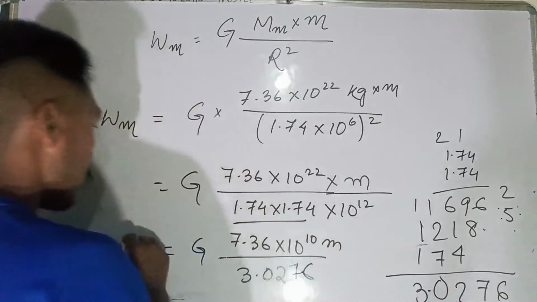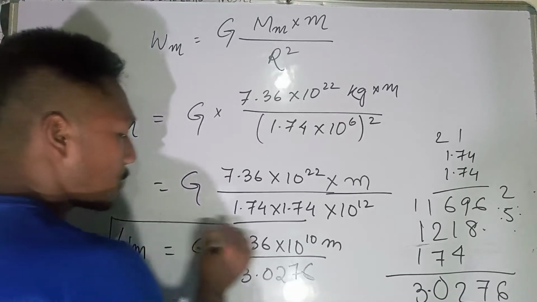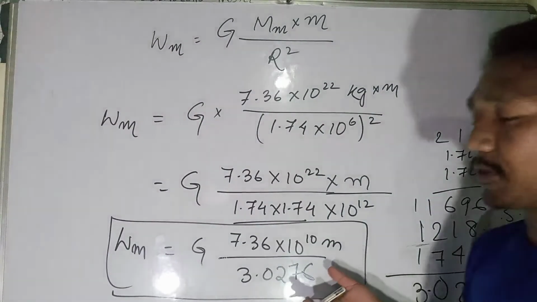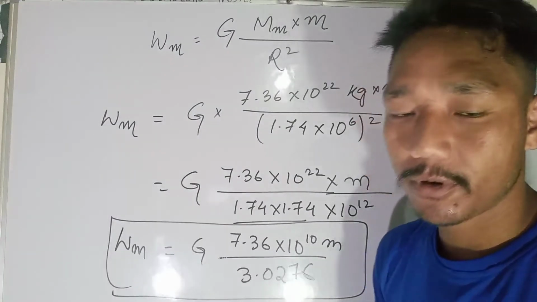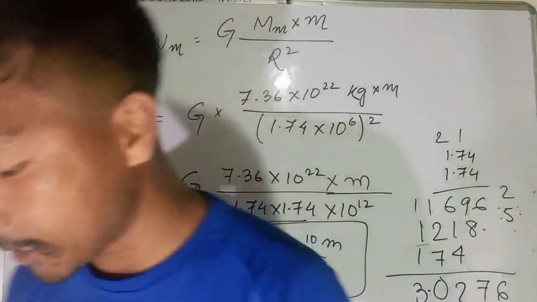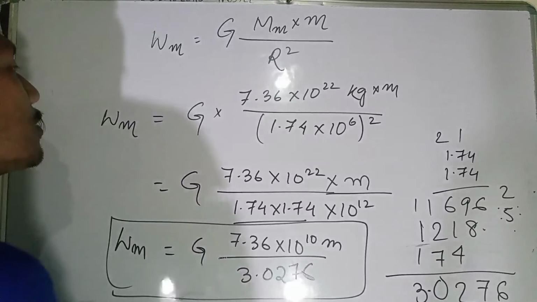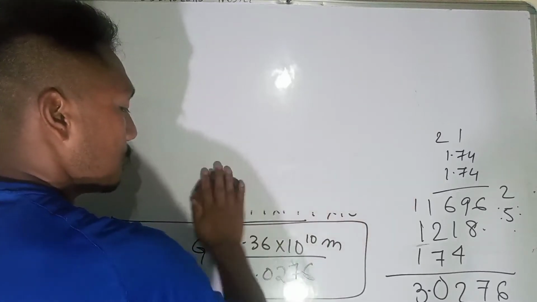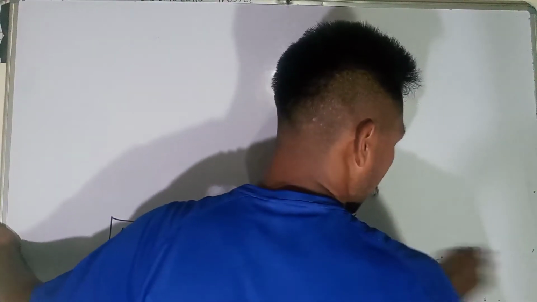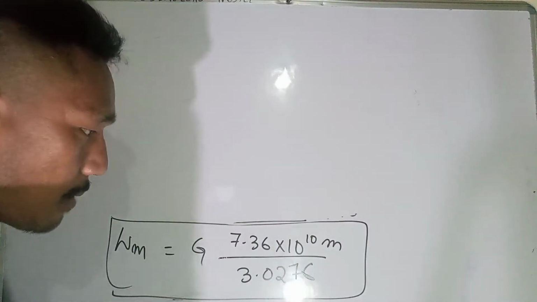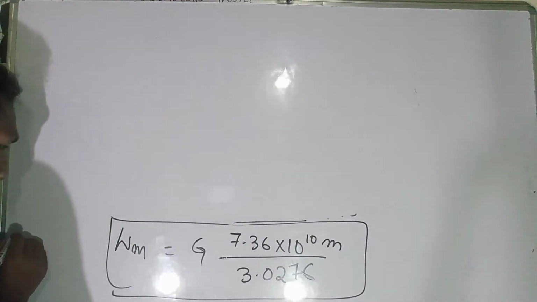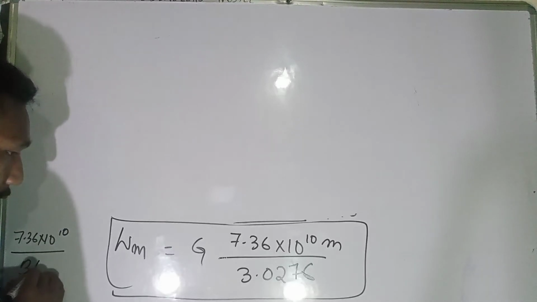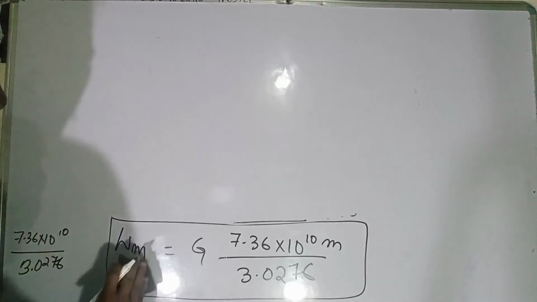So let's keep this as the weight of the object on the moon. Now let's try to find out the weight of the object on the earth. I'm just writing this on the side: 7.36 into 10 to the power 10 divided by 3.0276.